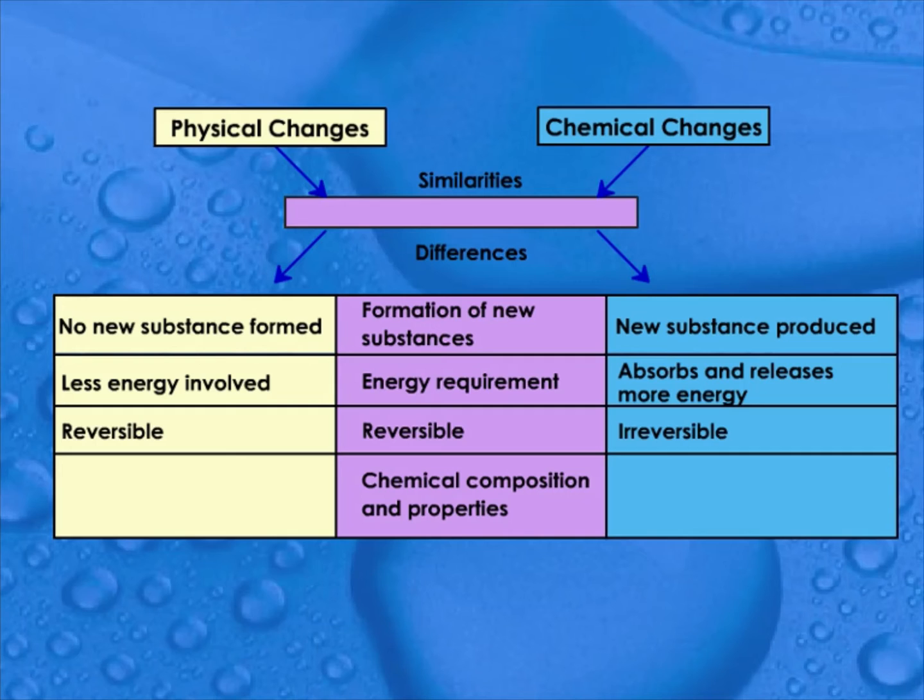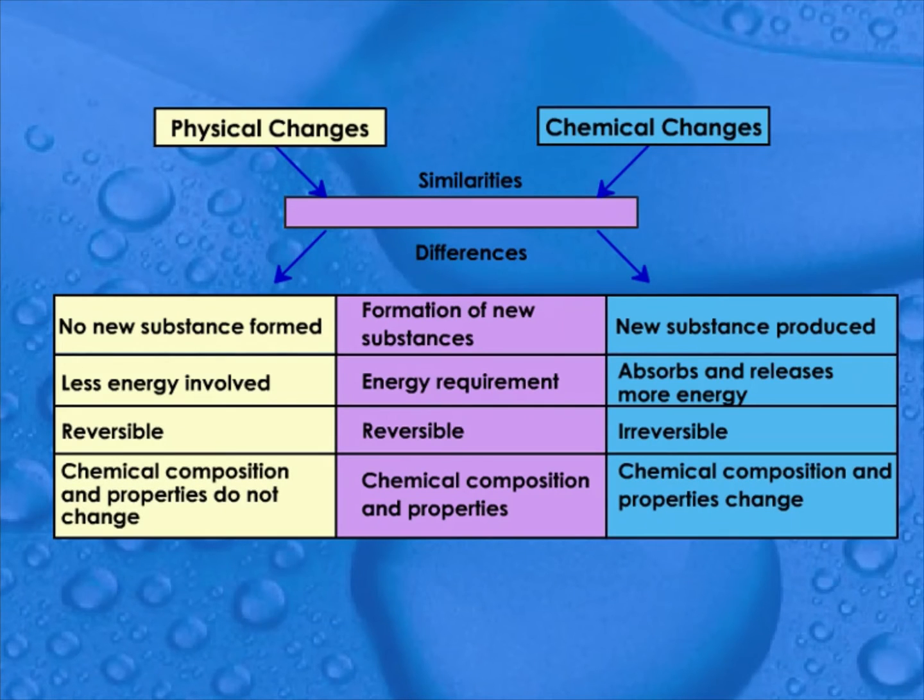A physical change is a reversible process, whereas chemical change is an irreversible process. Chemical composition and properties of the material do not change when physical changes occur, but do occur in a chemical change.